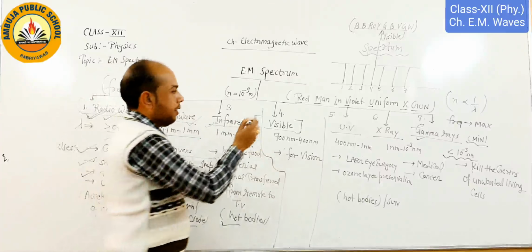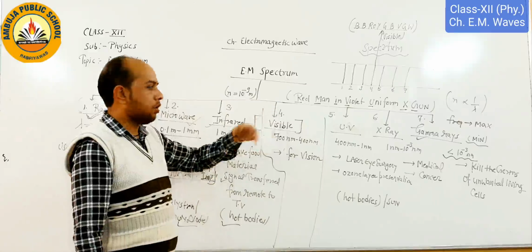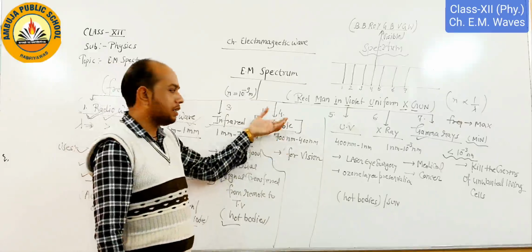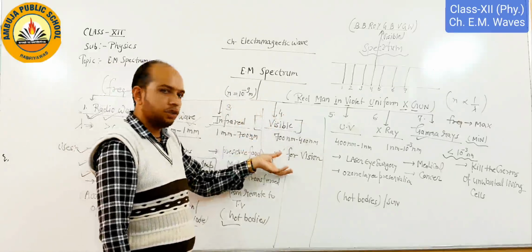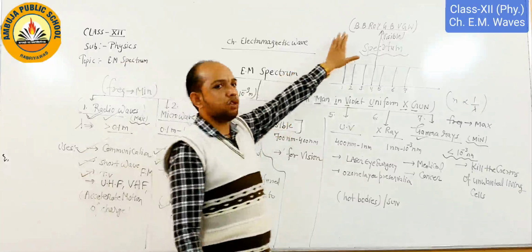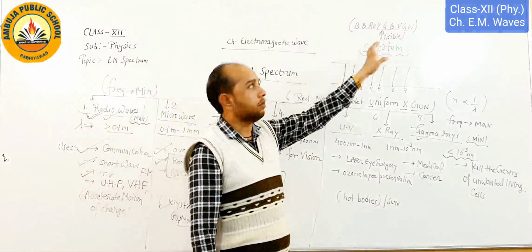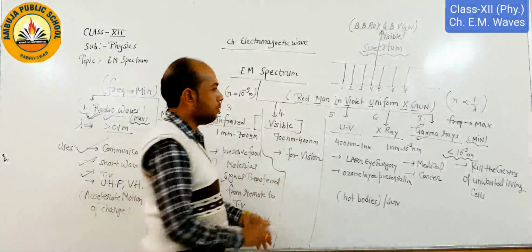Okay. Next we come to the fourth one, the visible part. As we already know, because we live in this region, whenever we see around the world, it is due to only this visible part, and that is why our eye is responsible for all the colors: black, brown, red, orange, green, yellow. Okay. Next we come to the fifth one.